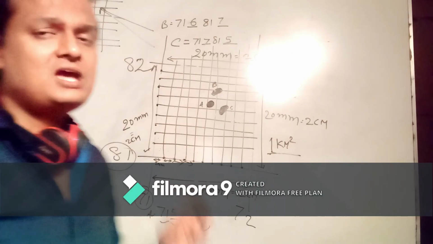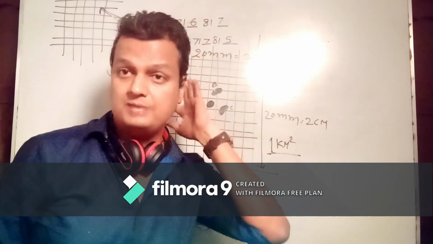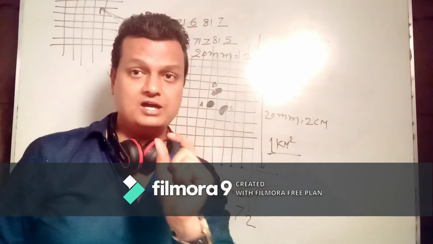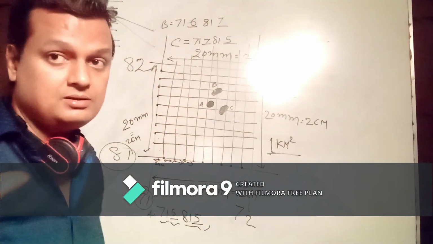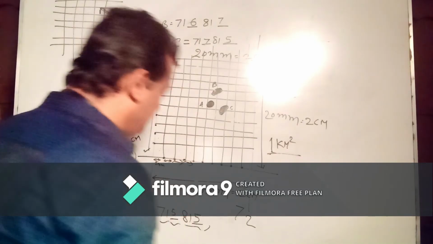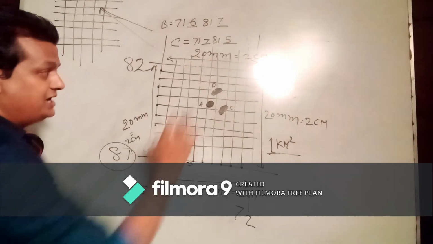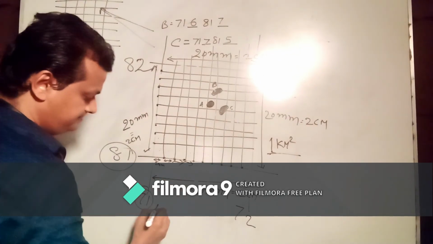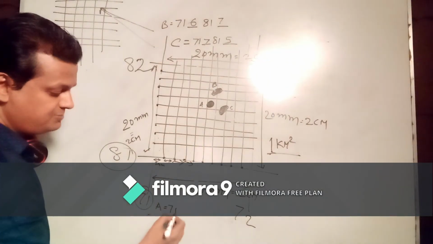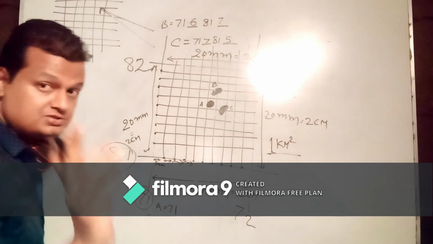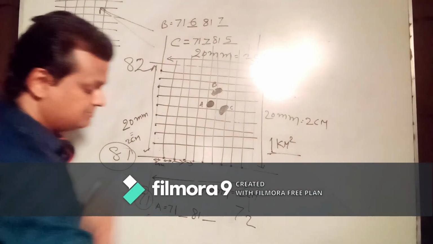Okay. If this much time is not there and we left the topo sheet for the last span of the examination, how do we quickly find out the 6 grid reference? Simply we can keep a scale, but you need to understand very minutely. I am using the same area. Like I need to find out the area of A. What do we need to do for it? Here first 71 will be the same. We know that 71 is what? Easting blank, and I am talking about 81 northing blank.